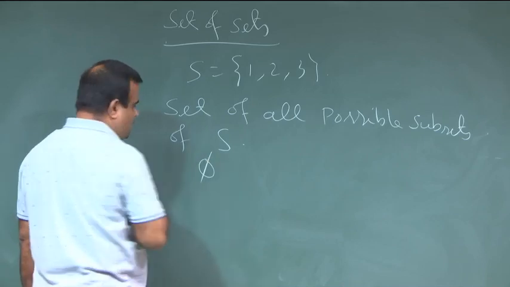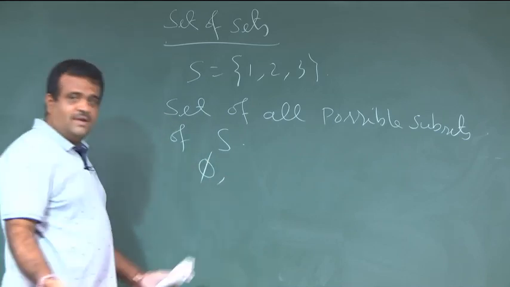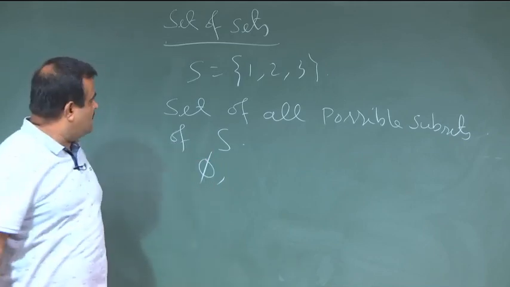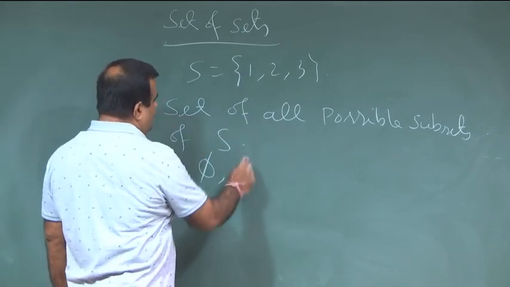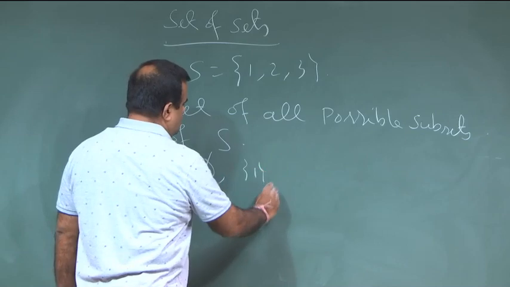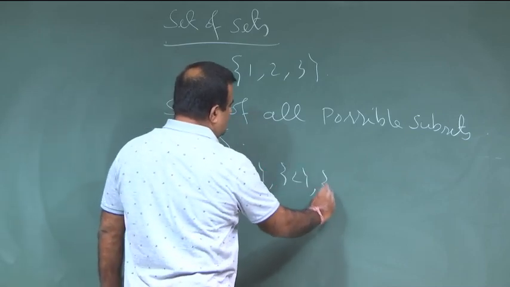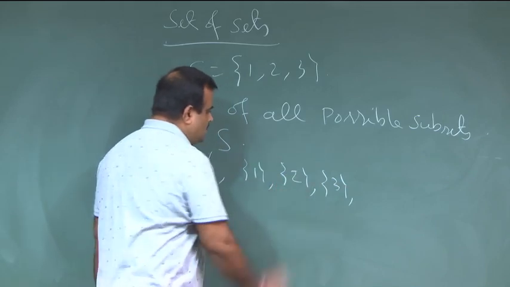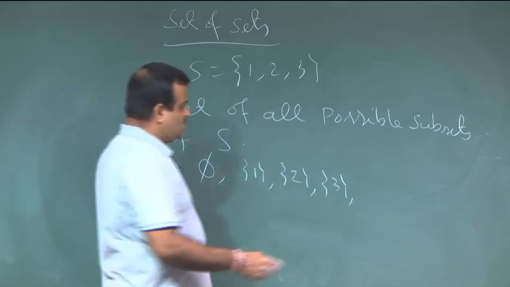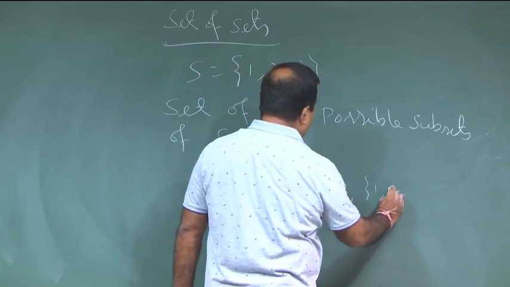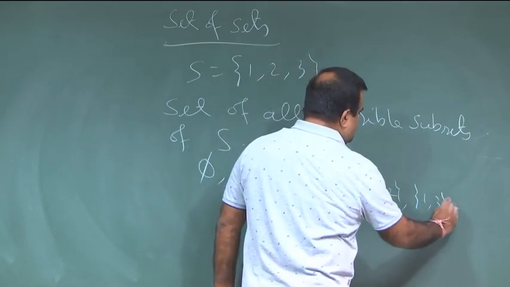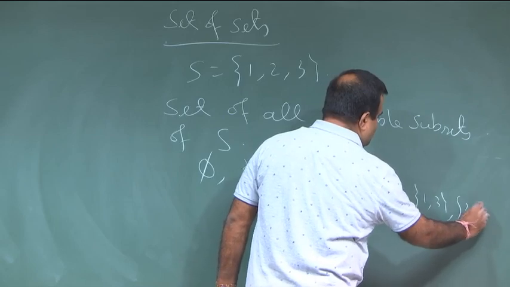Phi is a subset of S. The null set is a subset of every set. Now, if we take a single element, these are all subsets: {1}, {2}, {3}. Now, if we take two elements together: {1,2}, {1,3} and {2,3}.